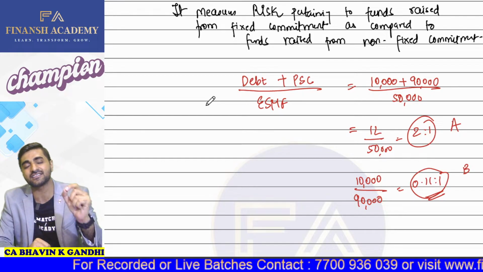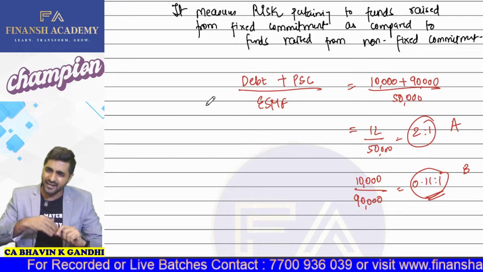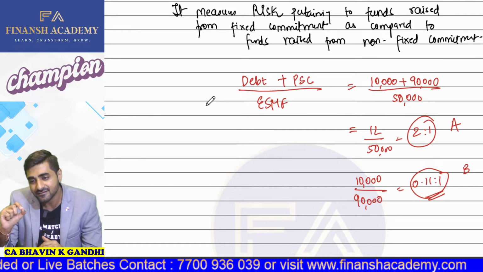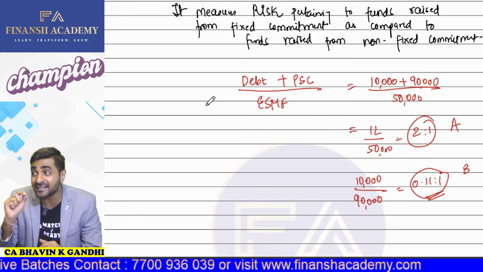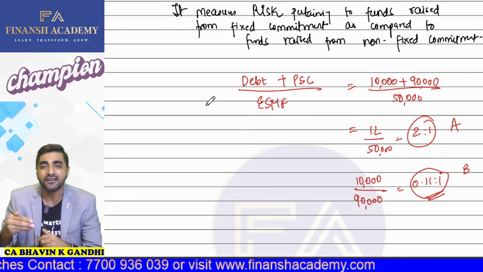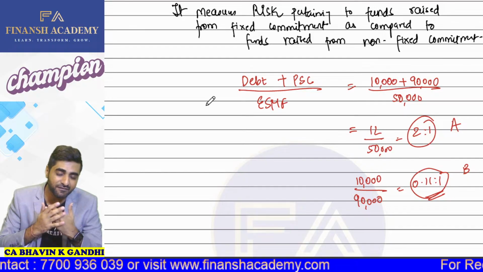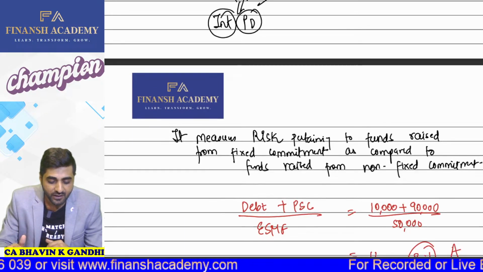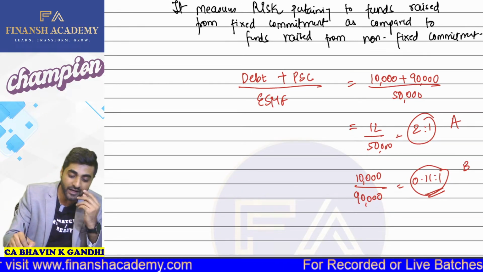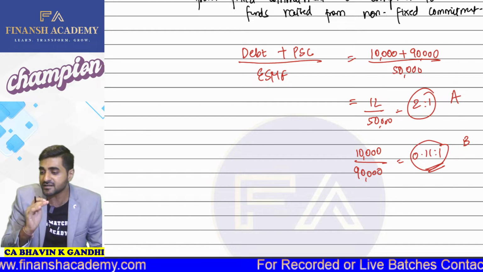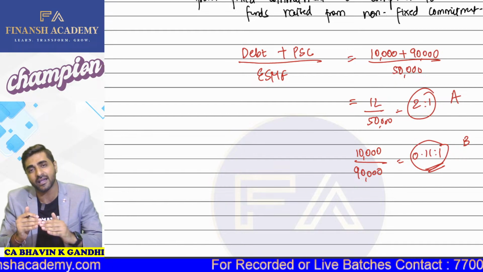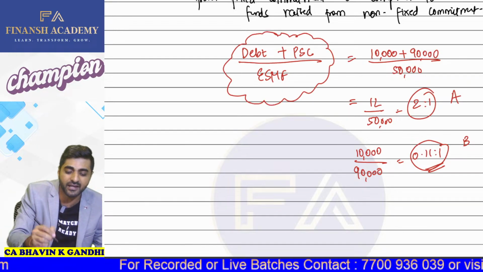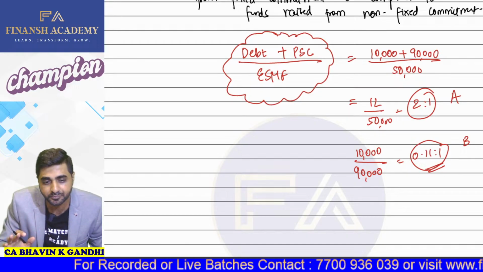So my dear students, if this ratio is lower, it indicates lower risk. If this ratio is higher, it indicates higher risk. It indicates more funds are taken from fixed interest bearing securities. Are you trying to understand this part? Okay. So your capital gearing ratio will always measure the funds taken from fixed sources divided by non-fixed sources. That's why we have debt plus preference shares, which we divide by equity shareholders funds.